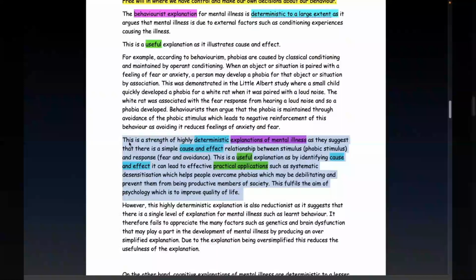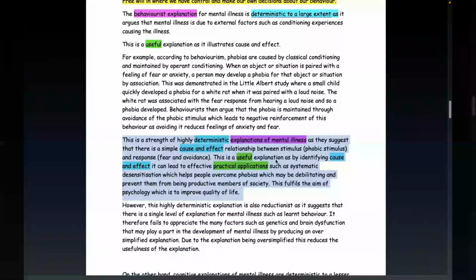Okay, right. Why is it a strength? This is a strength of highly deterministic explanations of mental illness, yeah, as they suggest that there is a simple cause and effect. Cause and effect is the same as determinism. Relationship between stimulus, phobic stimulus, and response, fear and avoidance. That links back to the example. Right, okay, well, that's fine. We're saying it's deterministic. Big deal. We're not evaluating. We need to link it to usefulness.